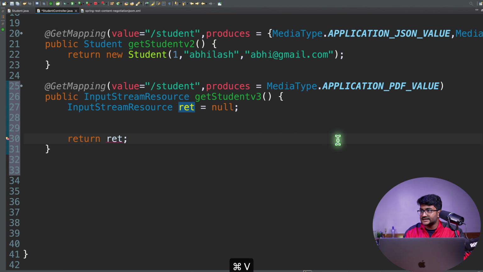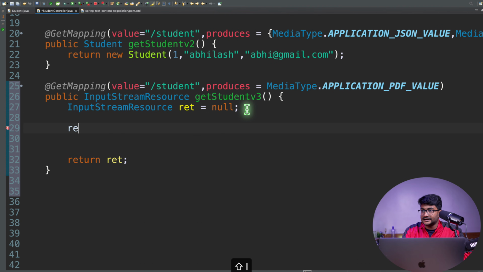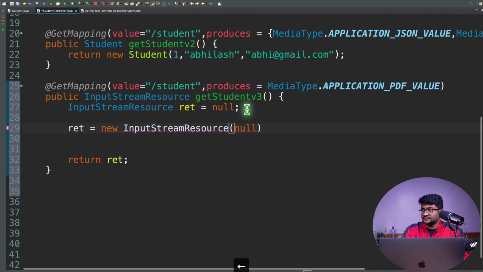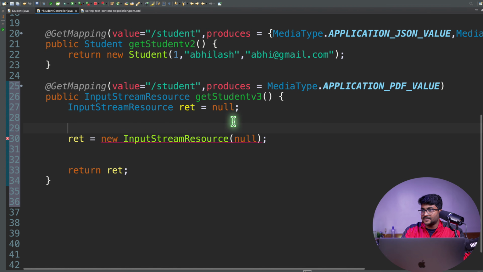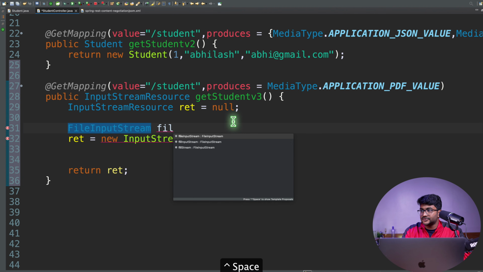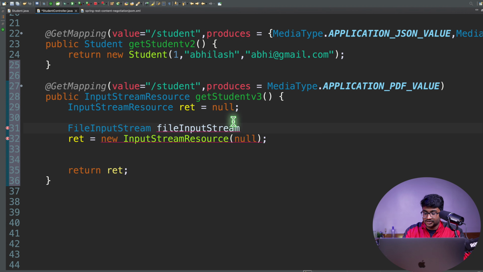Okay, so let's just initialize our InputStreamResource right now. So I'm going to say ret is equal to new InputStreamResource. It takes an input stream in the parameter. So maybe I'm going to create a FileInputStream, equal to new FileInputStream, just to create a stream where I can define my path for the file, and I can give this FileInputStream over here.